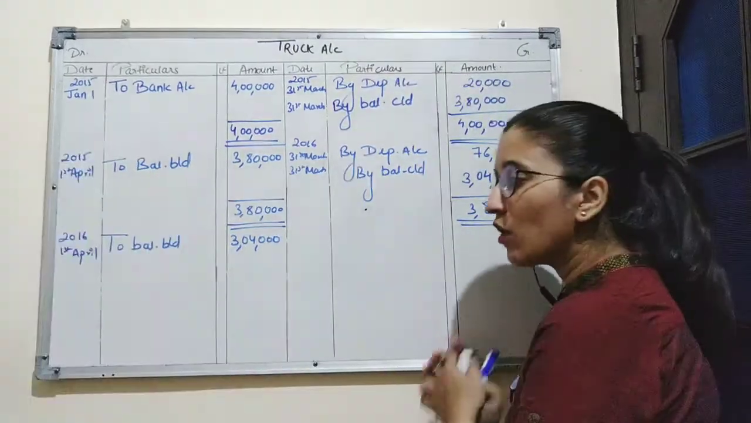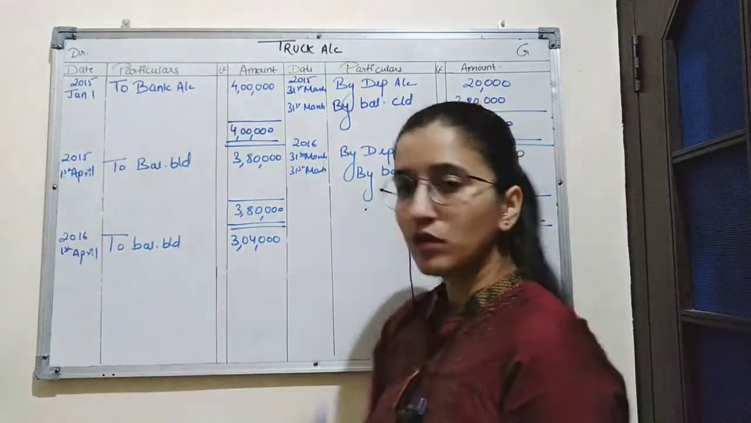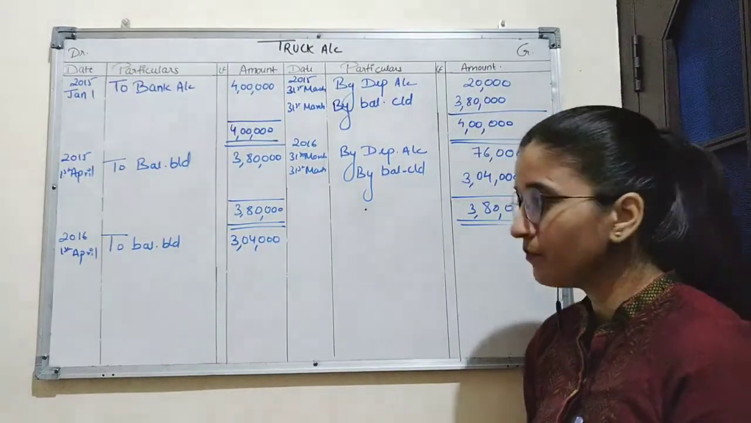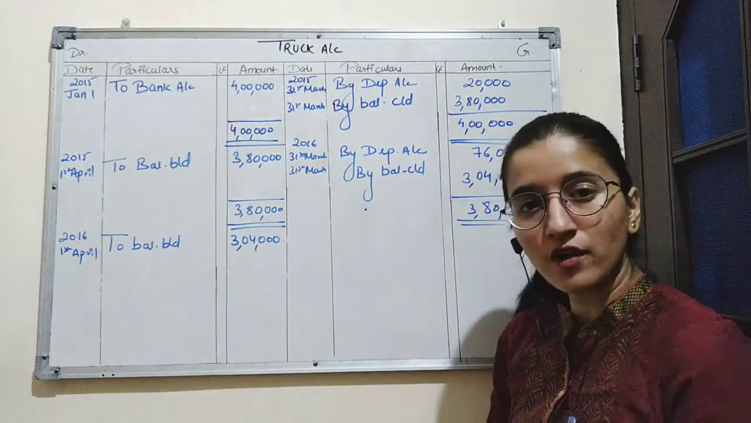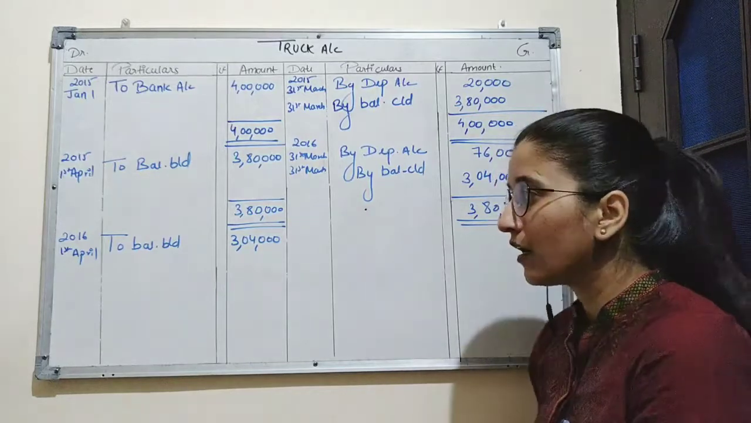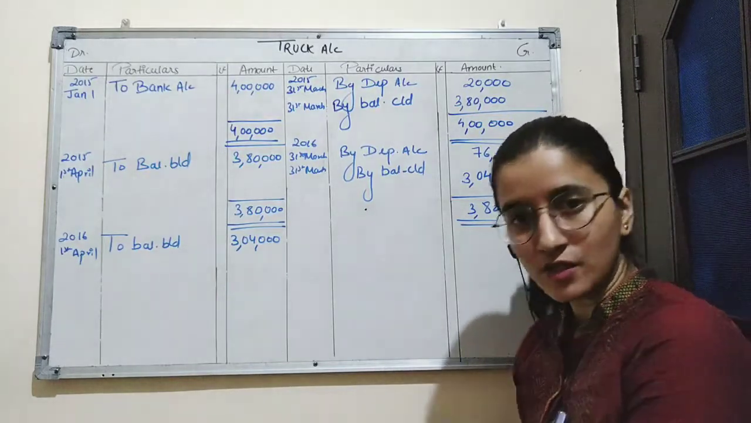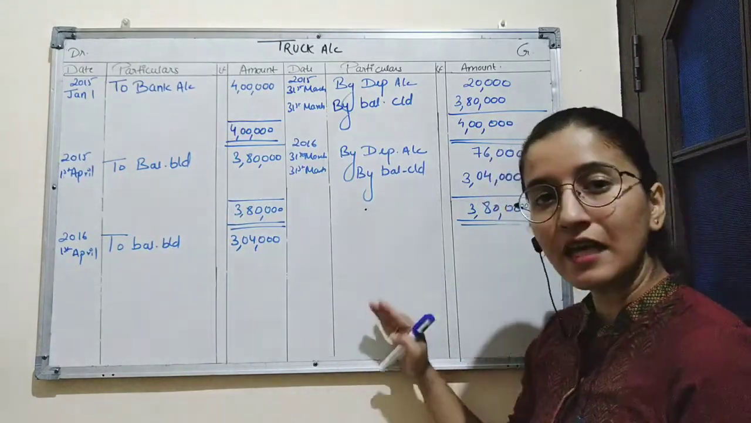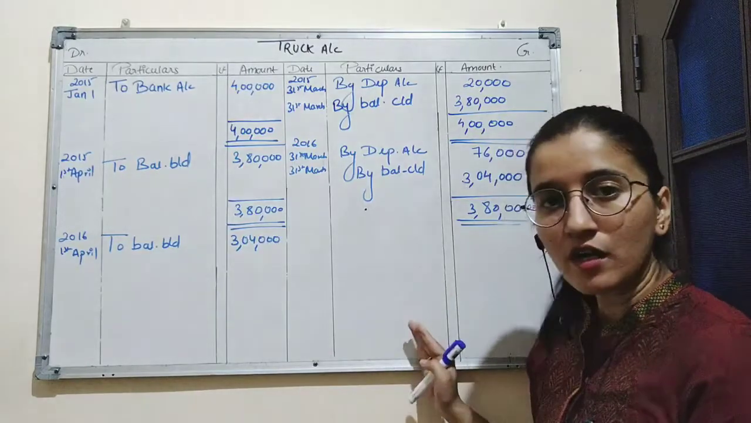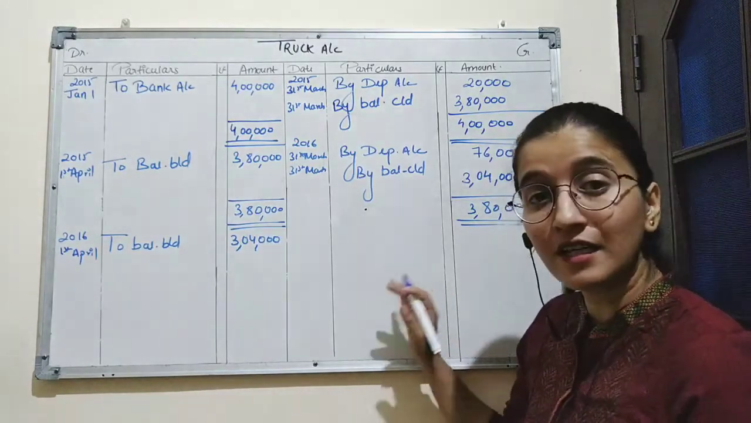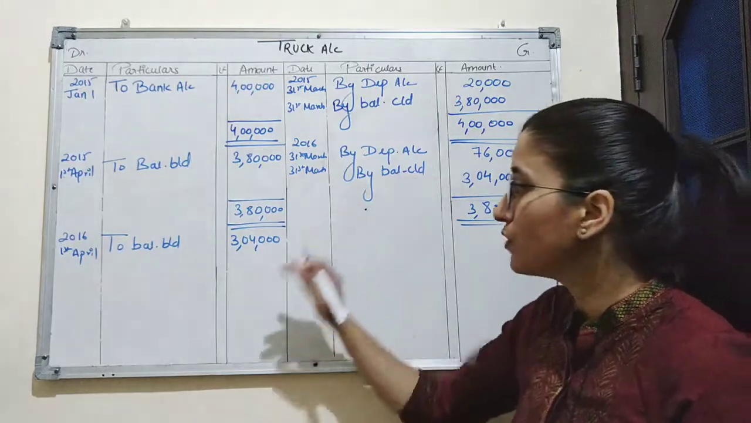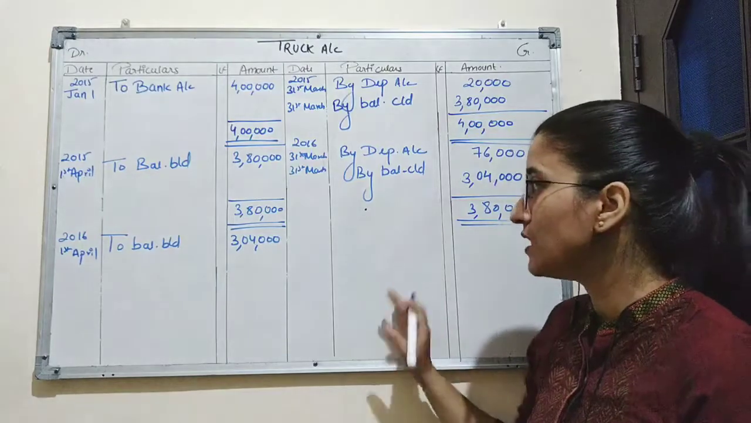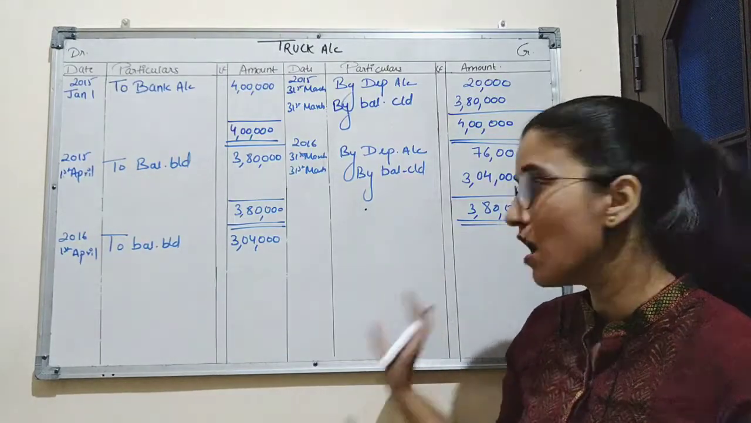Now according to the question, in the year 2016 on 1st July, the truck was involved in the accident and the company received the insurance claim of rupees 3 lakh. Now the company has received the amount from the insurance company. The entry for this transaction will be insurance claim account debit to truck account. So here the insurance claim account is debited. While posting this entry in the ledger, we will write it in the opposite direction. That means we will credit the insurance claim amount.